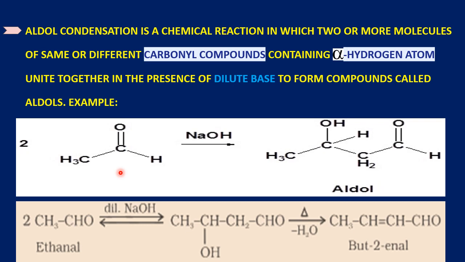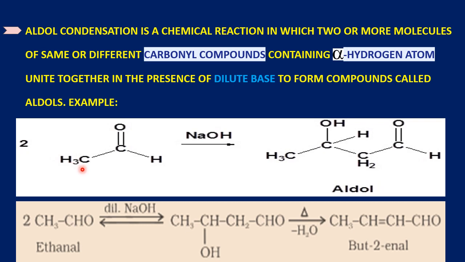The only condition is it should contain alpha hydrogen, which means this is the functional group, C double bond O, CHO is the functional group. The first carbon atom, which is directly attached to the functional group, should have at least one hydrogen on it. The alpha carbon should have hydrogen on it. This hydrogen will be called alpha hydrogen.